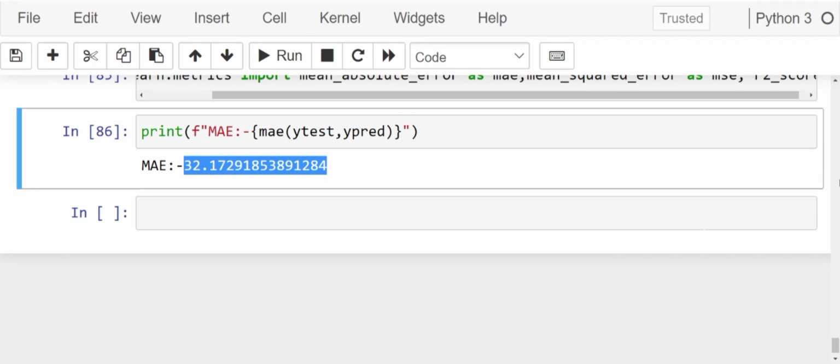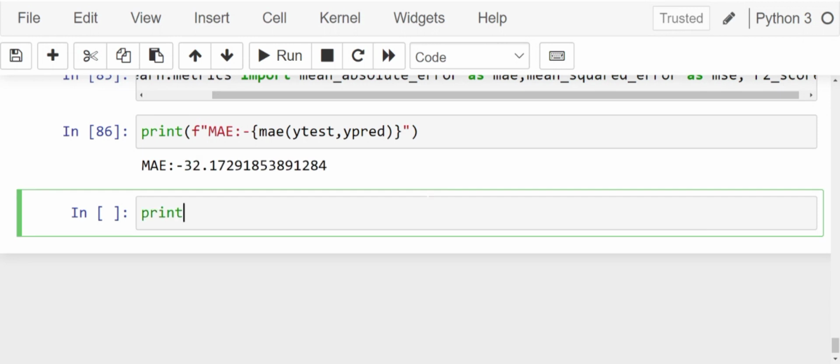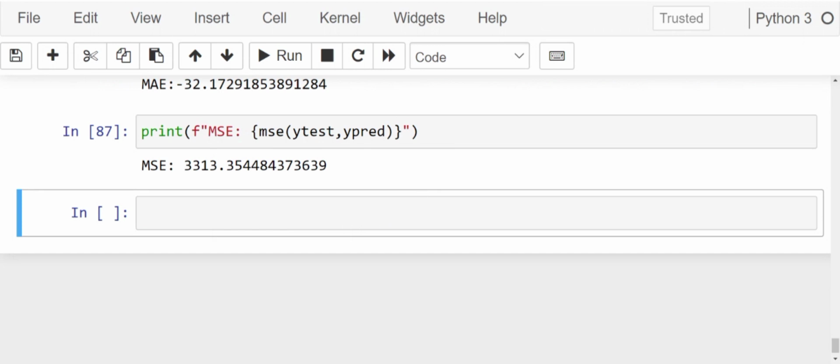Now let's see what the mean squared error is. We write print f MSE is, MSE of y test, y pred. Our mean squared error is around 3313.